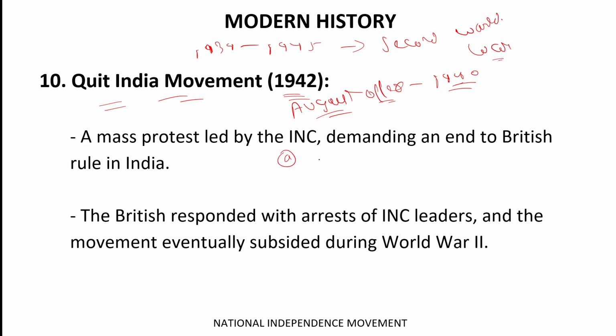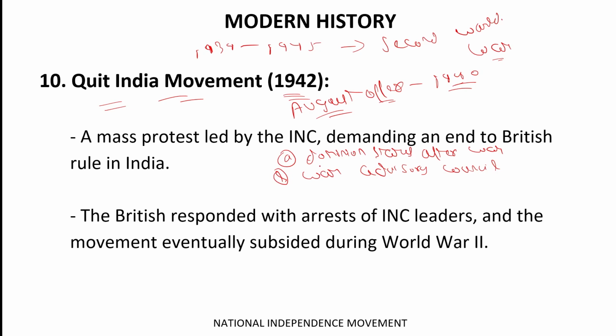Like first provision was dominion status after the war. Second was war advisory councils. Okay, so in 1940 the Britishers made the August Offer.